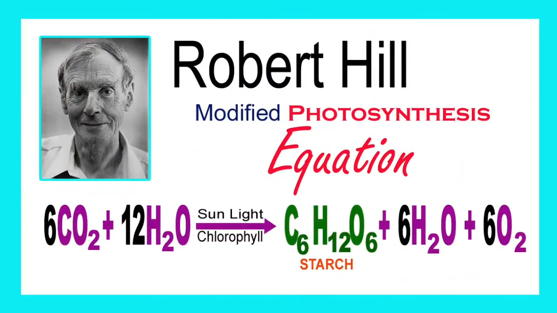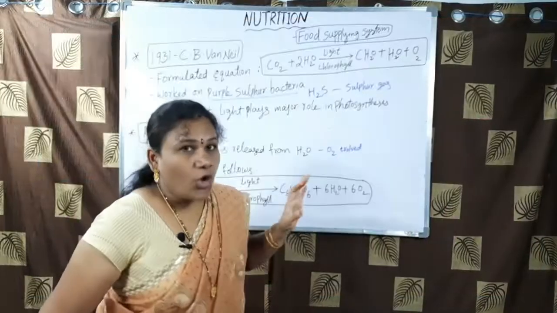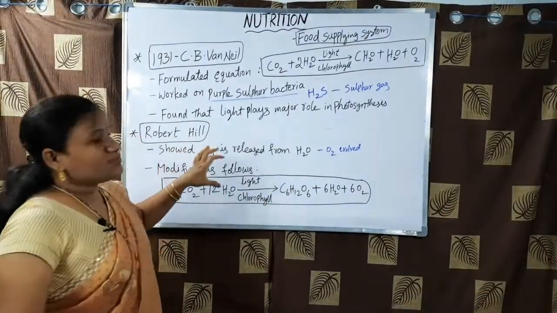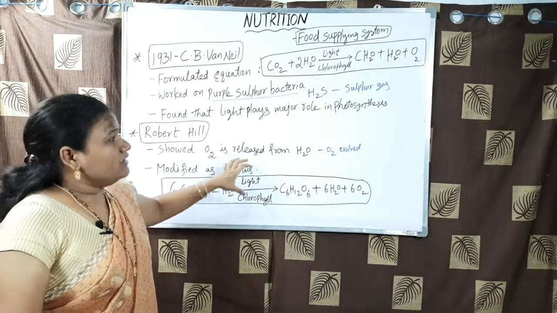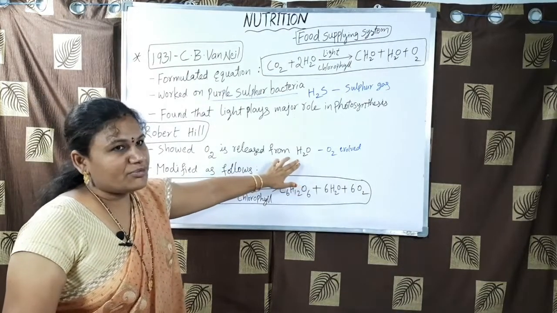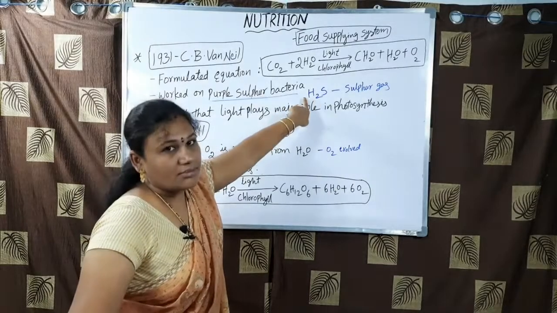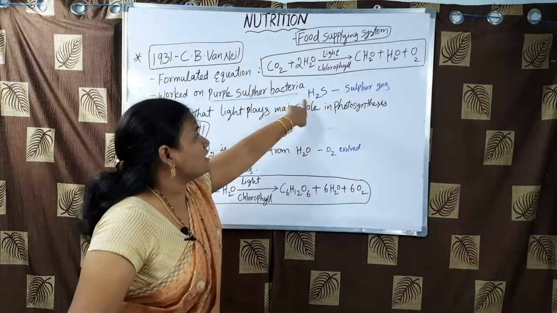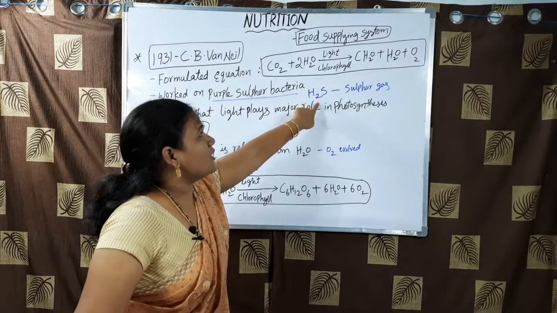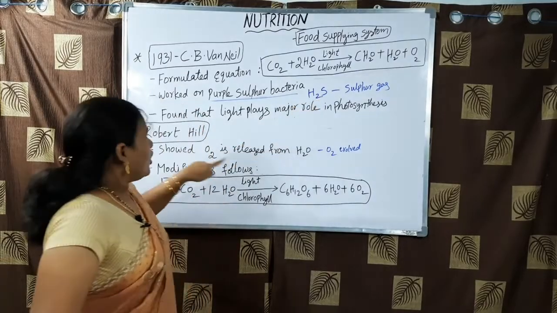Later on, another scientist, Robert Hill, came forward. He supported the opinion from Van Niel's experiments on photosynthesis, but he conducted experiments with water. Van Niel exposed the bacteria to light and used hydrogen sulfide gas, but here Robert Hill used water.